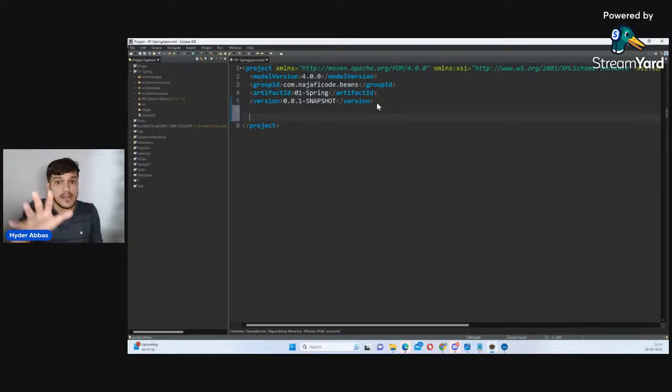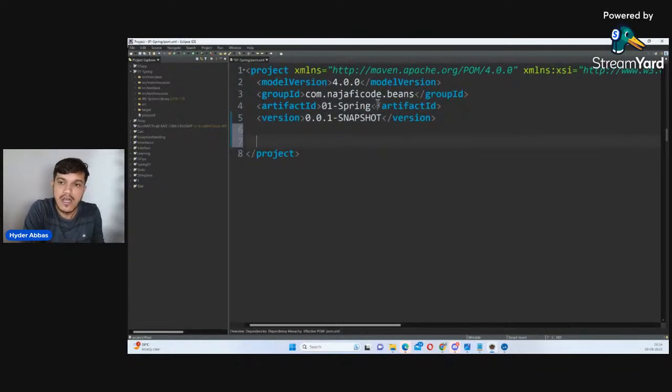So I want to use the code which has been written by the Spring team. It's not part of Java. So those files, don't you think I have to add them into my project? Yes, I have to add. So do I need to add them manually if I am going with the Maven project?